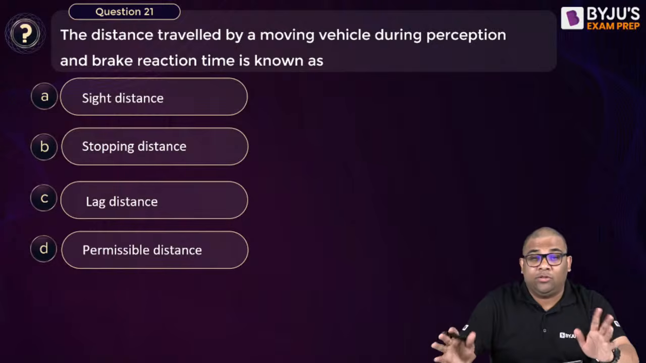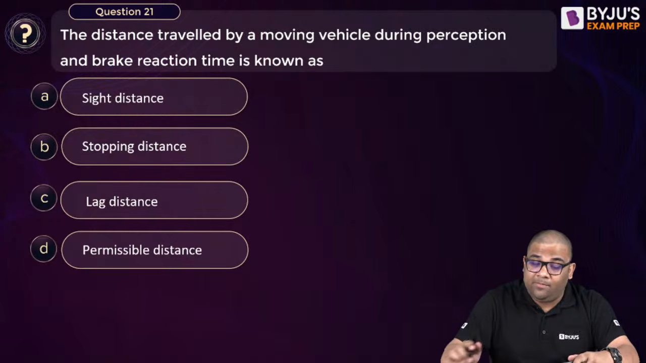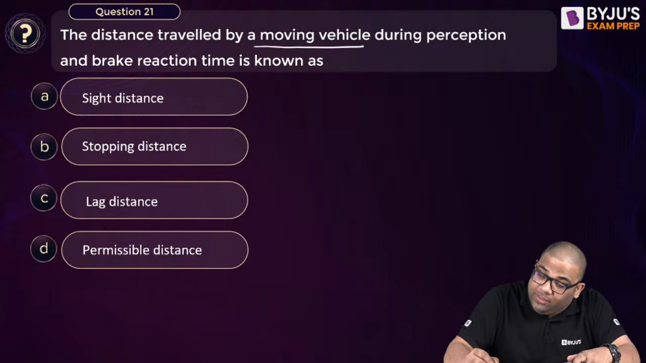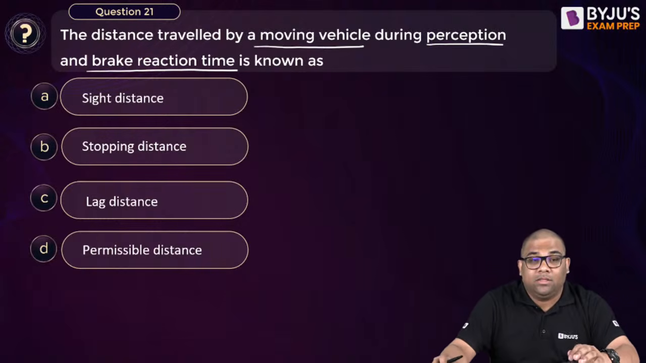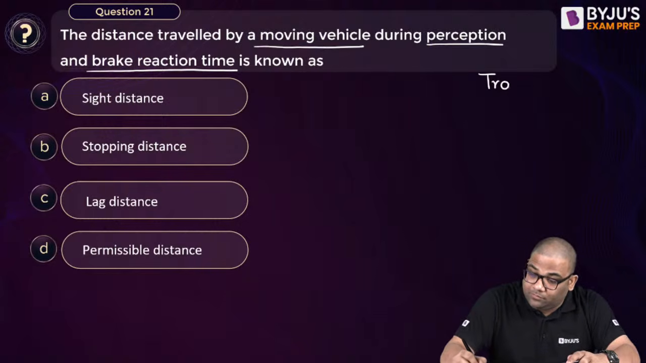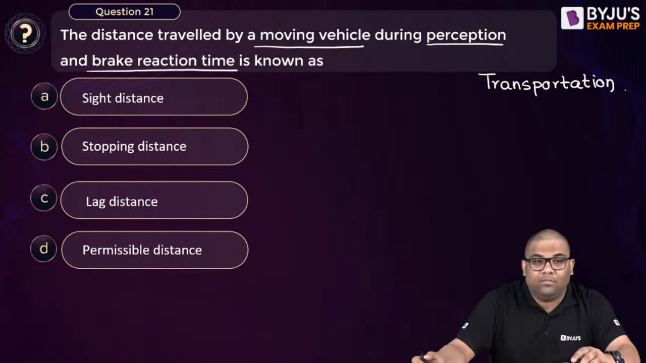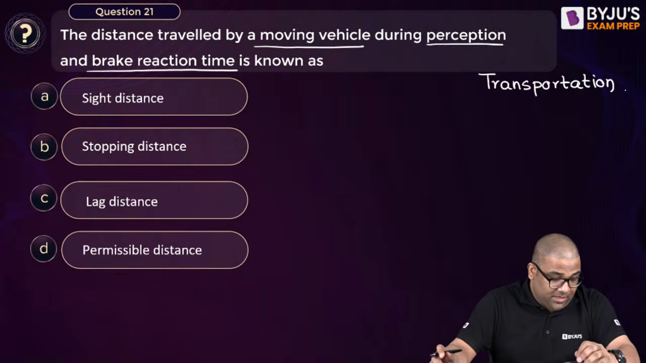Question number 21. The distance traveled by a moving vehicle during the perception and brake reaction time. Come on, fast. This one is transportation. What is the answer? 21st question. Come on, fast. We are going slow.